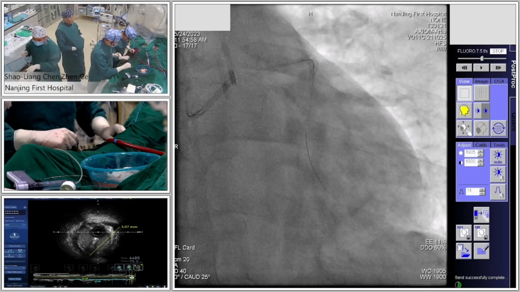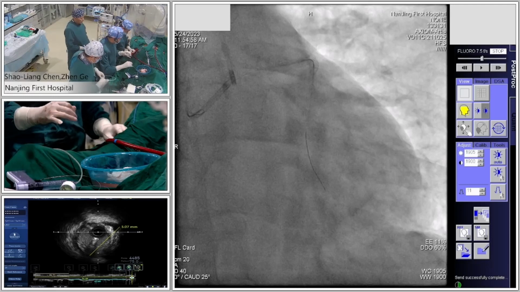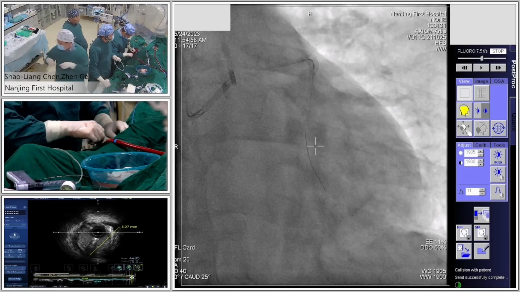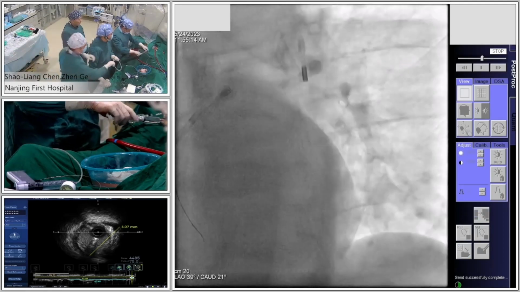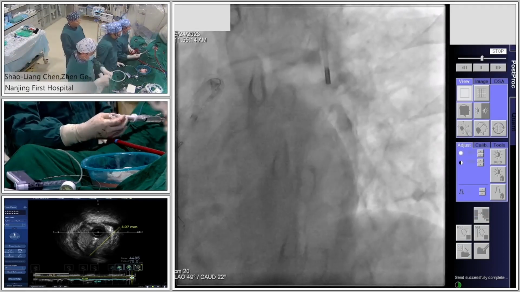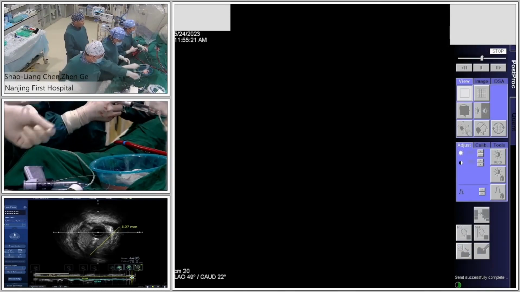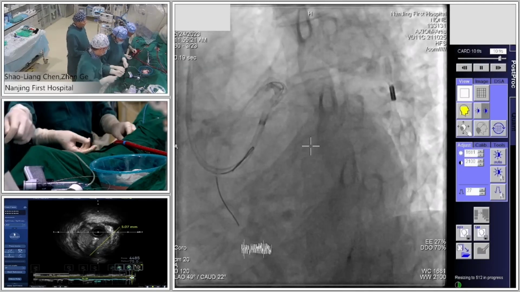So from this projection, it's not clearly separating the side branch from the ID. I think probably spider view could be much better. Okay. Good projection. Looks much better.